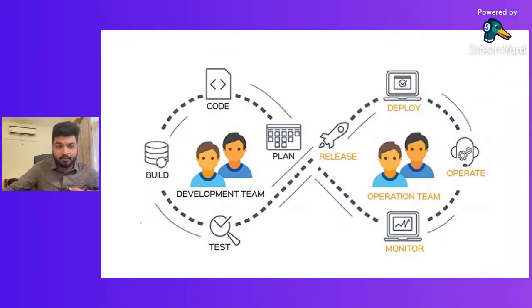Every software starts with planning. In planning, what we generally do is take the requirements from the client: what requirements the client has, and what sort of things he or she wants in the software. We also decide the architecture of the software and how we are going to build it, whether we are using monolithic or microservice architecture, what sort of database we are using, what languages we prefer, and what frameworks we are going to use. All these things are planned in the planning stage.